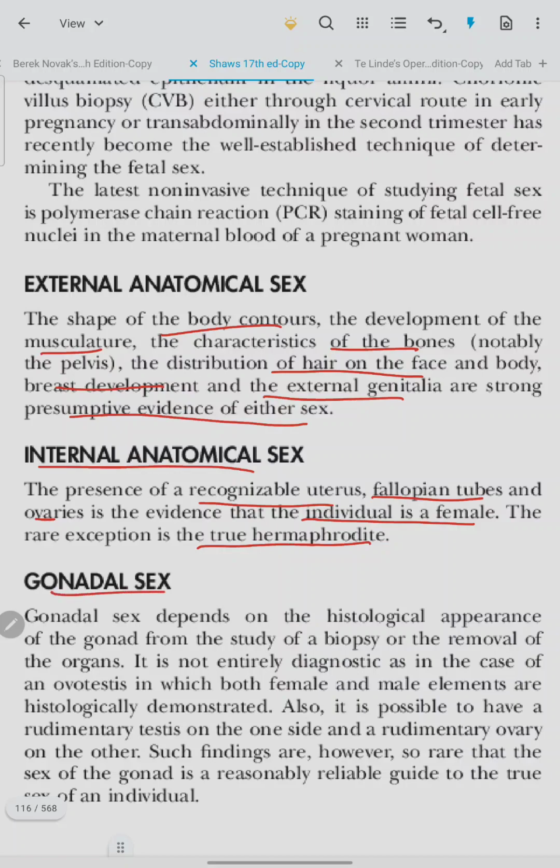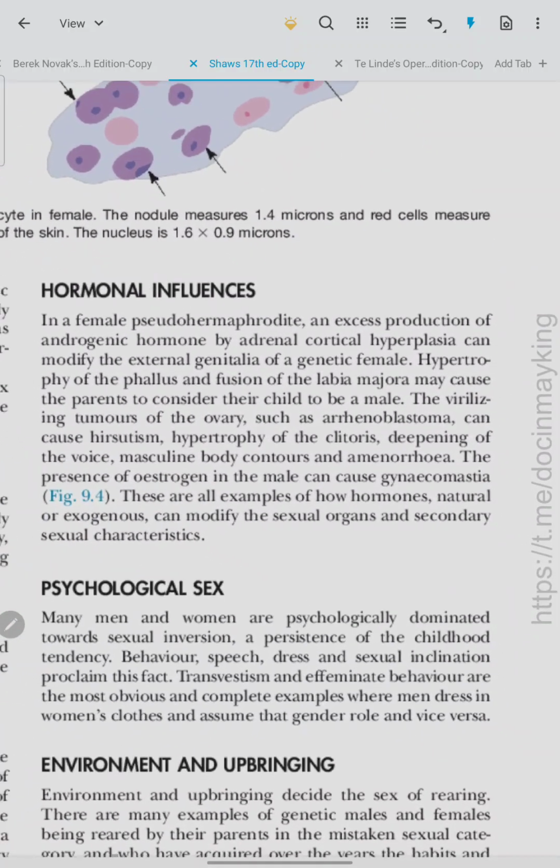Gonadal sex. It depends on the histological appearance of the gonad from the study of the biopsy or the removal of the organs. It is not entirely diagnostic, as in the case of ovotestis, in which both male and female elements are histologically demonstrated. Hormonal influences.